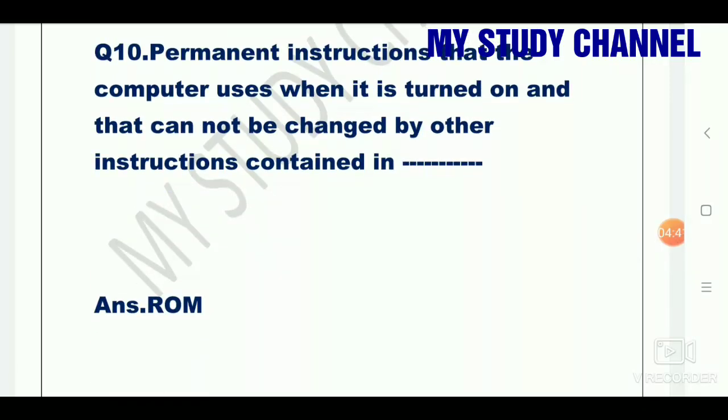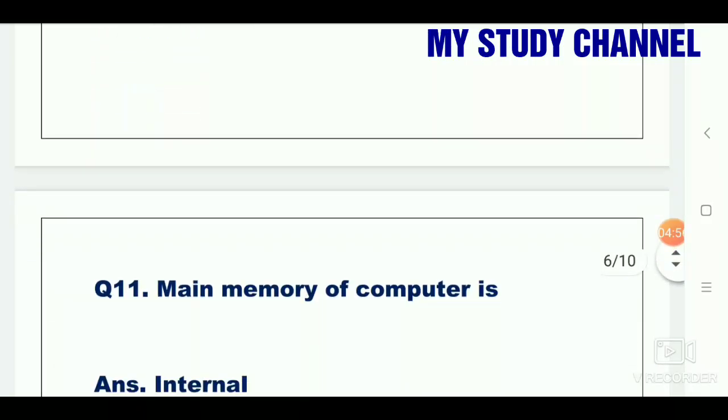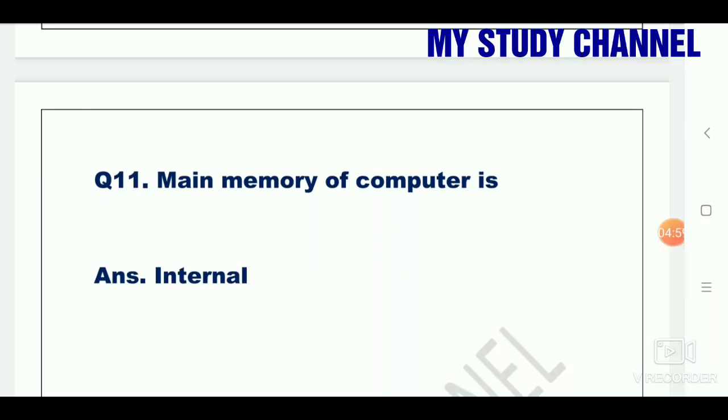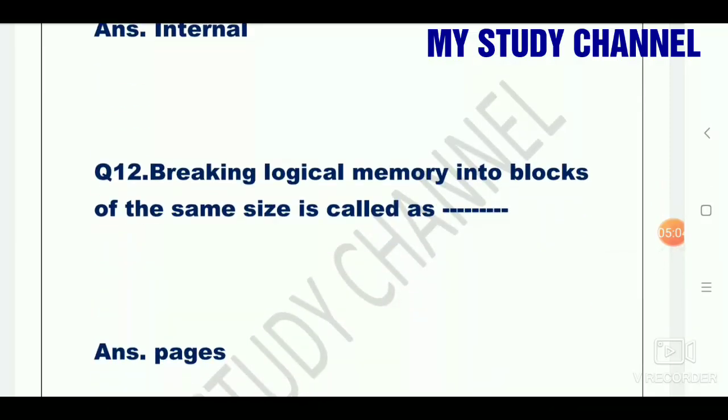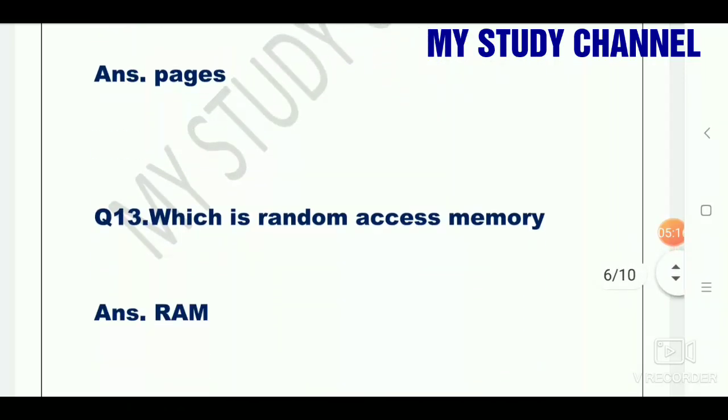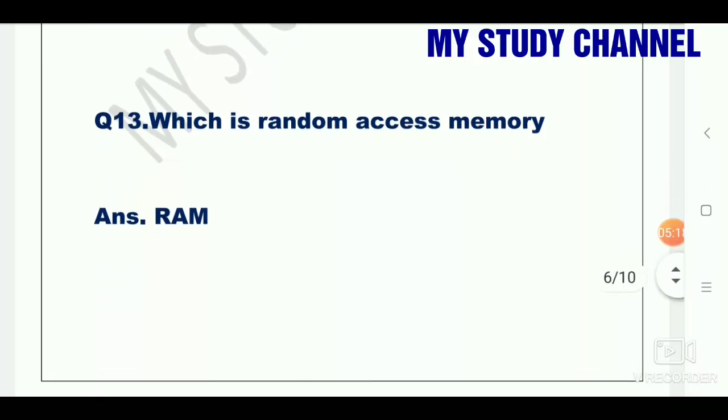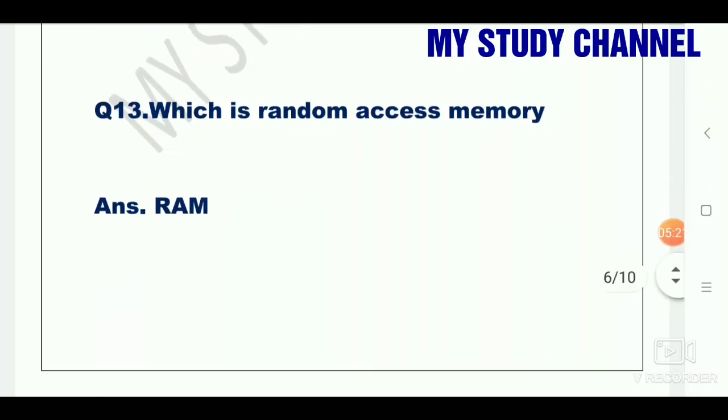Permanent instructions that the computer uses when it is turned on and that cannot be changed by other instructions contained in ROM. Answer is ROM, read-only memory. Main memory of computer is dash, that is internal. Breaking logical memory into blocks of the same size is called as, क्या बोलते हैं उसको, pages. Which is random access memory, that is RAM.